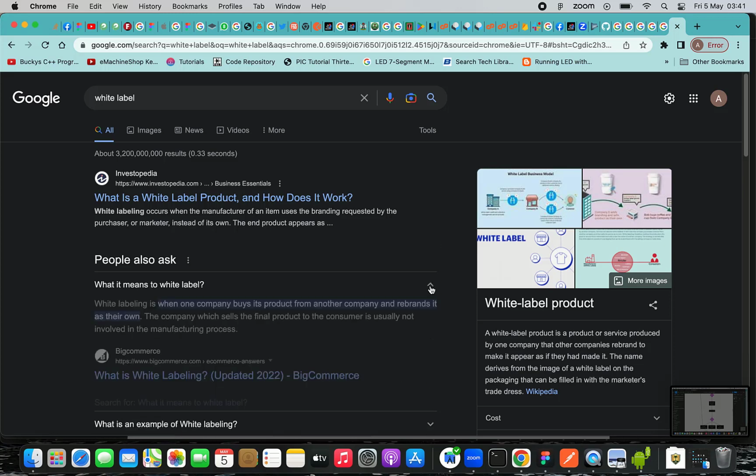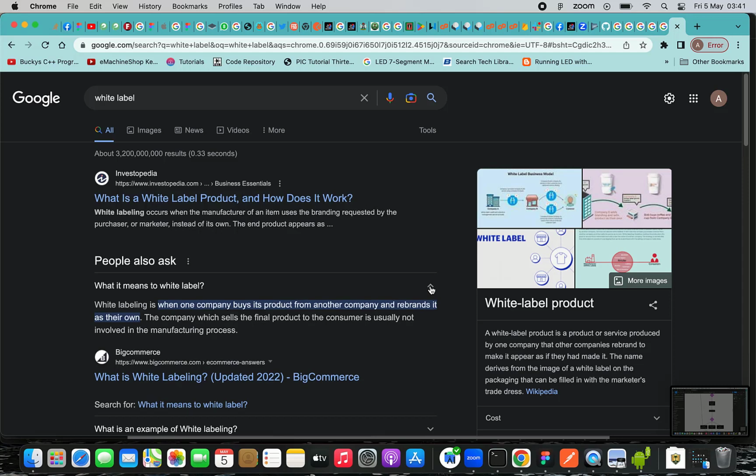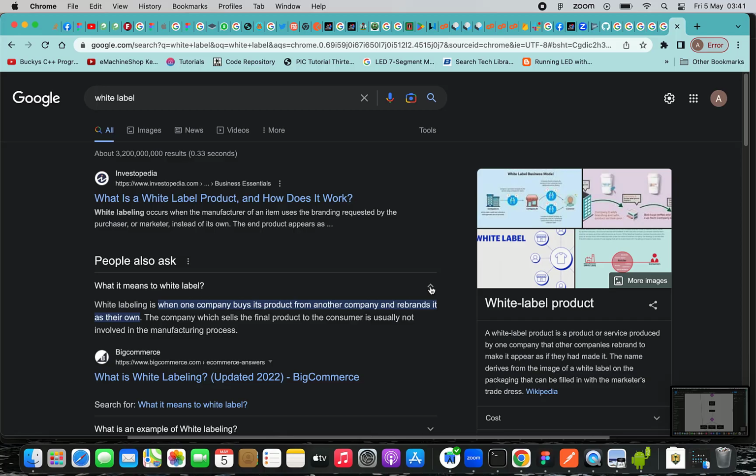Let's try to dig further. White labeling is when one company buys a product from another company and rebrands it as its own. The company which sells the final product to a consumer is usually not involved in the manufacturing process. Now, how does this apply to this terrain of ours?